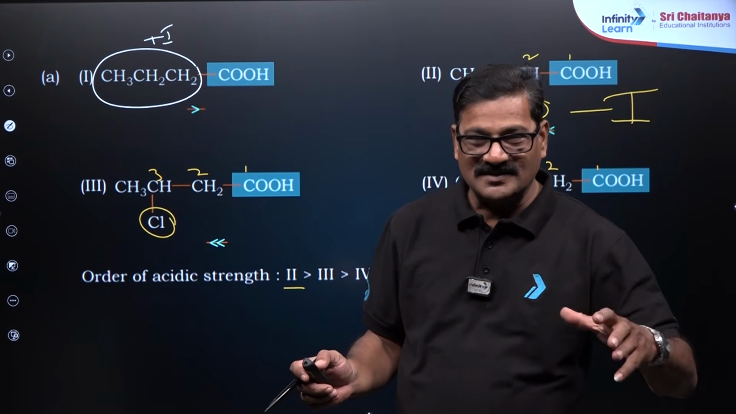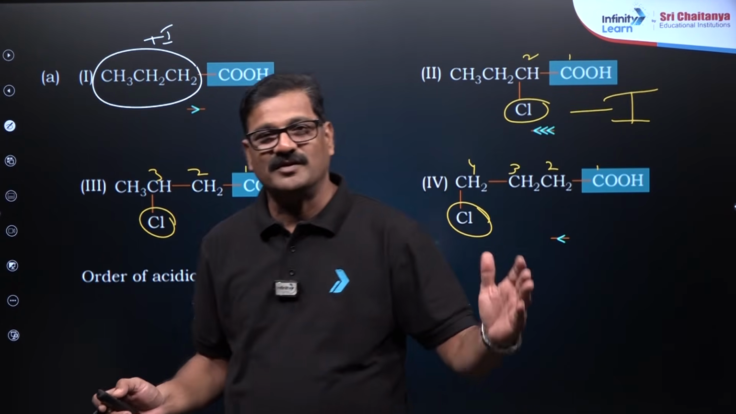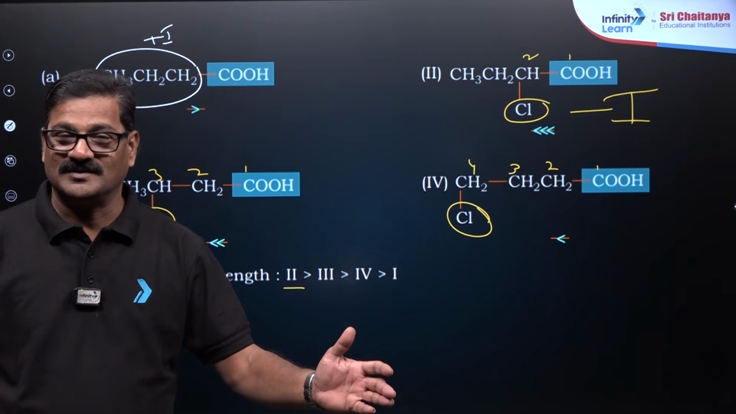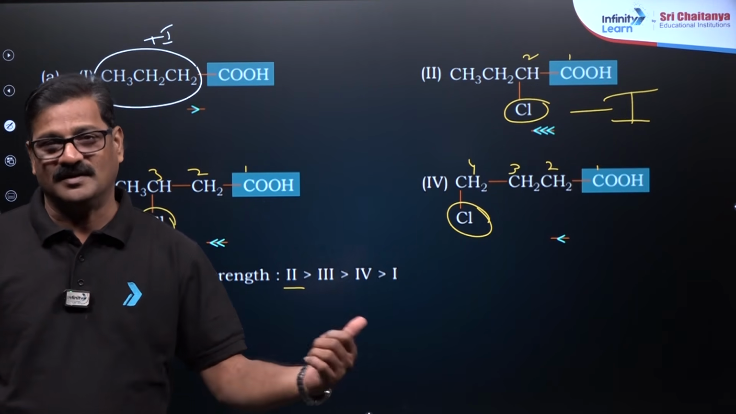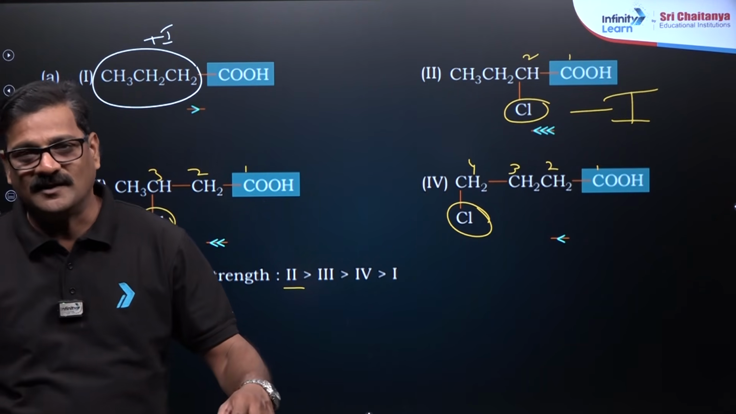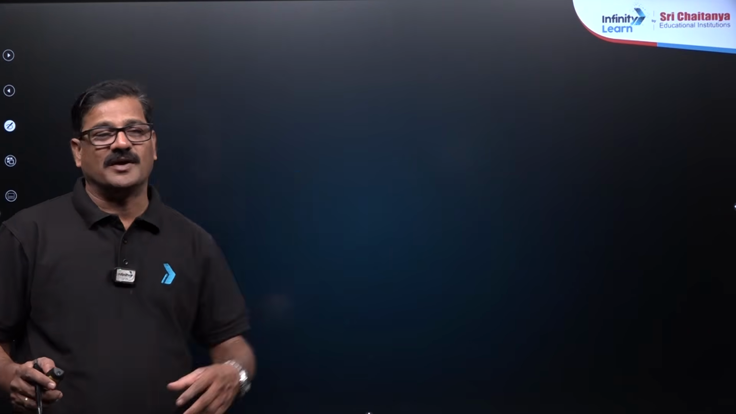So you need to understand the acidic strength is directly proportional to the negative inductive effect. So negative inductive effect is going to be directly proportional to 1 by distance. Okay, so inductive effect is distance dependent.